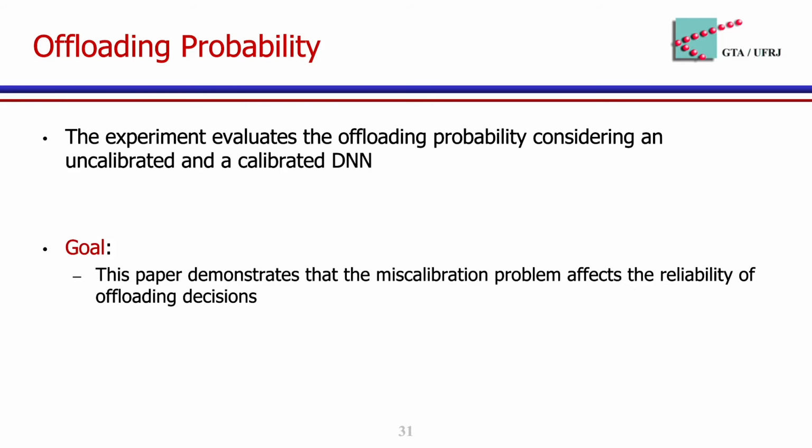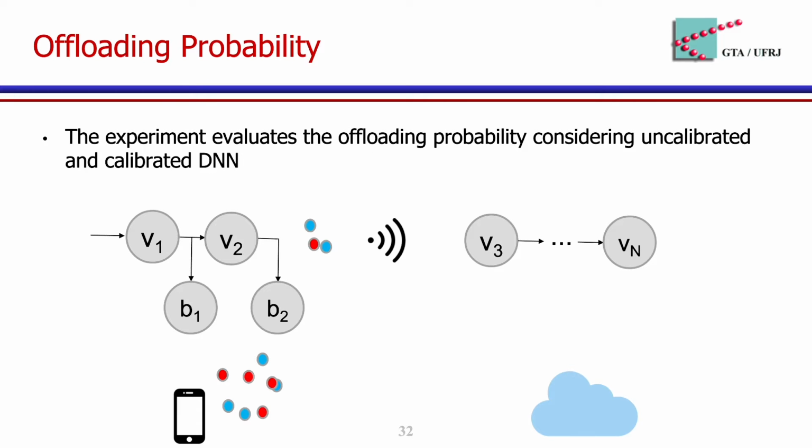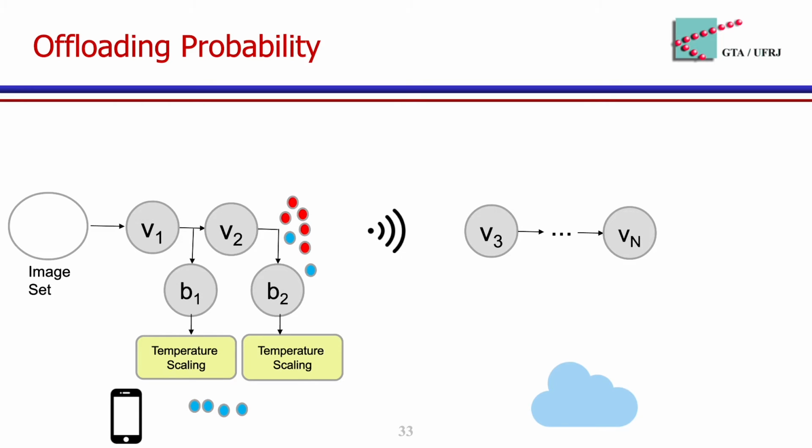To this end, first we measure the offloading probability and compare using an uncalibrated and a calibrated DNN. In this sense, we count the number of samples classified early in the edge side, thus on the edge device, using no calibration method. Then we repeat the same experiment applying a temperature scaling method.